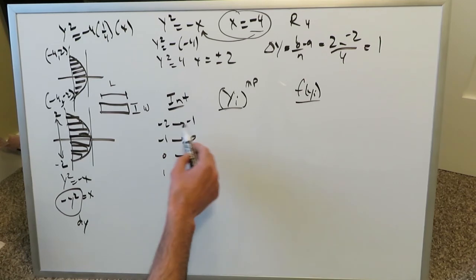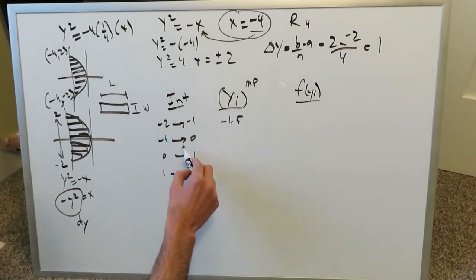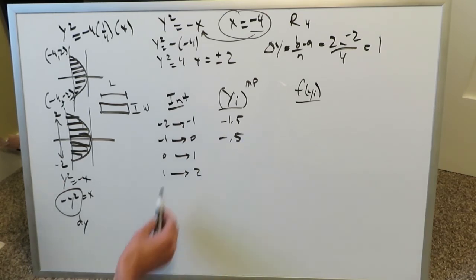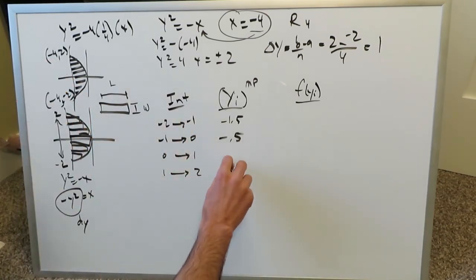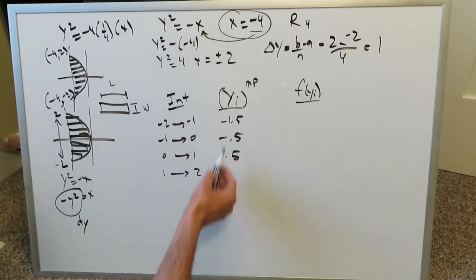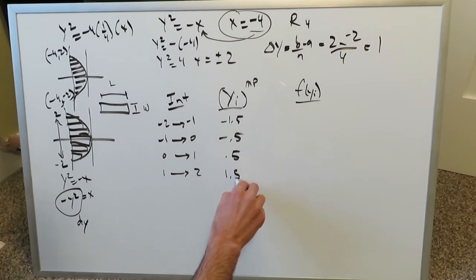The midpoints of these are easy. The midpoint of -2 and -1 is -1.5. The midpoint of the next is -0.5. Again, we have symmetry here, but along the y-axis dimension, this will become 0.5. And by symmetry, I mean symmetry of values. And here we'll have a positive 1.5.